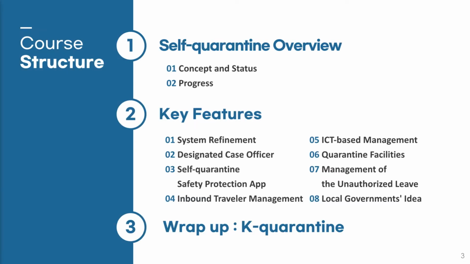To be specific, I will continue my lecture in the following order: understanding the basic concept of self-quarantine, key features of self-quarantine management in Korea, organizational structure of the enforcement system and roles of designated case officer, key activities to manage inbound travelers, management of unauthorized leave, ICT-based approaches to manage persons under self-quarantine, including safety protection app, and K-quarantine characteristics as a wrap-up.